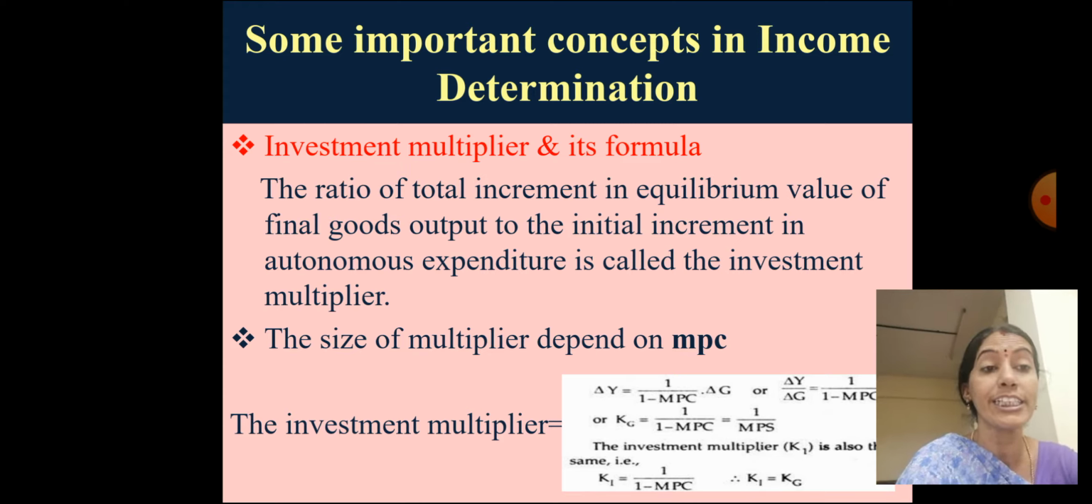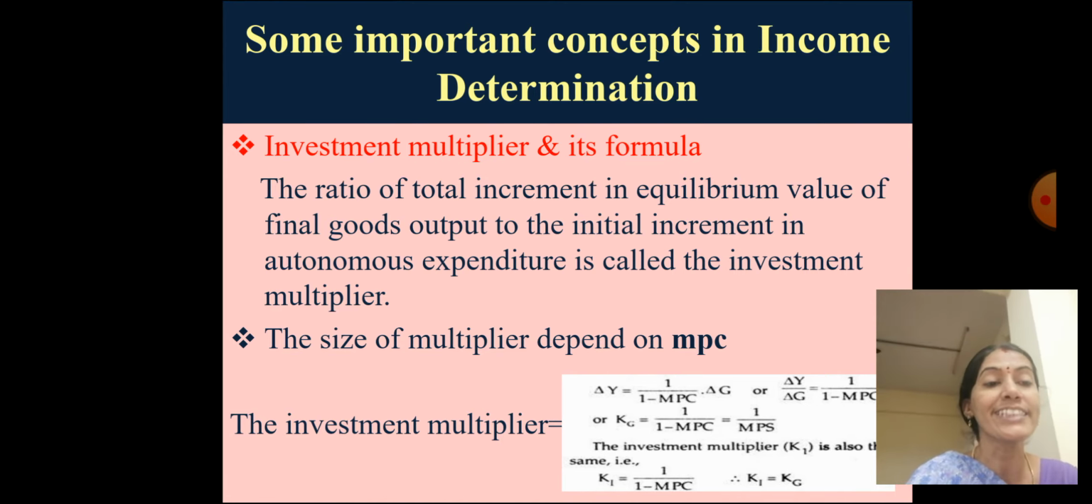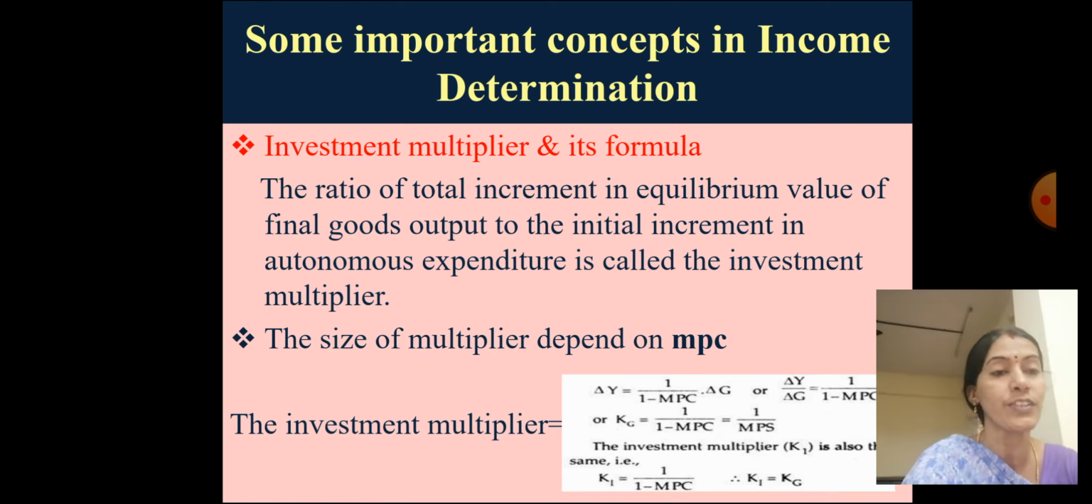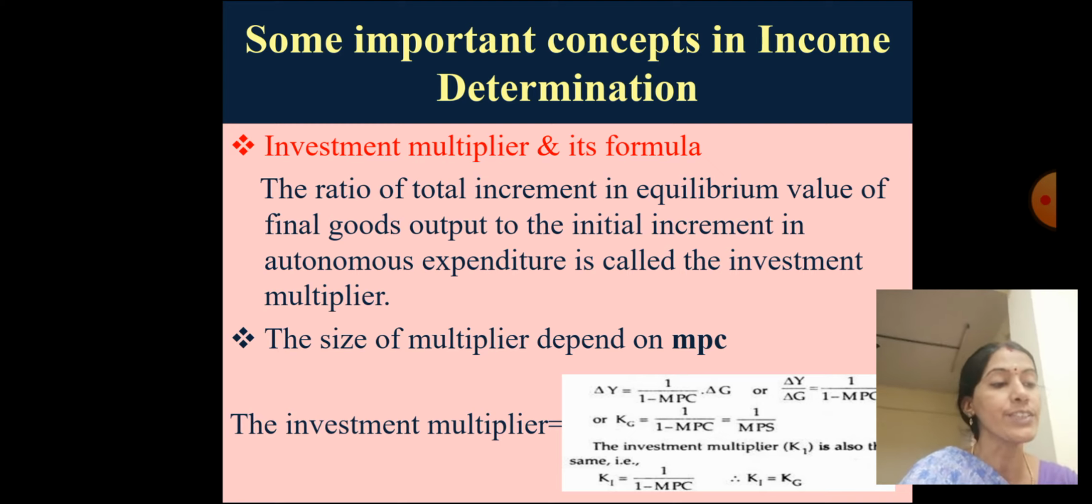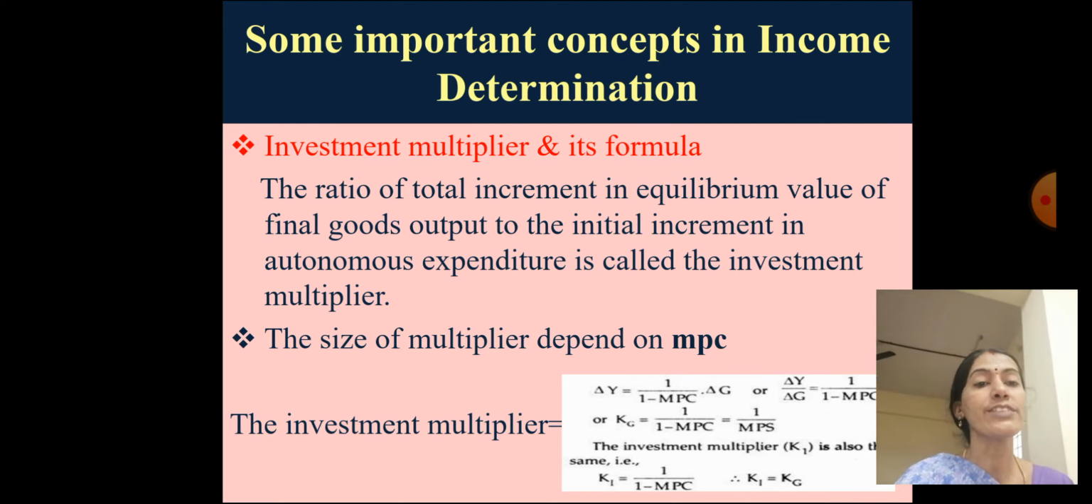So what is the ratio between the expenditure and income of the investors? That is known as the investment multiplier. I repeat again, it is the ratio between investor income and expenditure. So it can be the total income and the initial expenditure of the investors. This can be explained with the help of the investment multiplier formula.